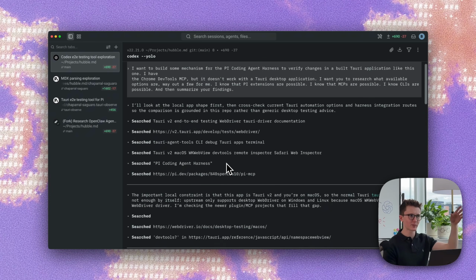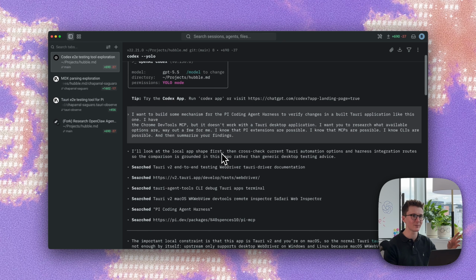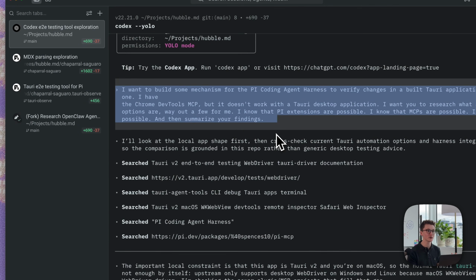Now, I have my terminal pulled up here with a Codex conversation. Everything I say will also be applicable to Claude Code, by the way. So this was more of an exploratory prompt where I was trying to set up an end-to-end testing solution so that when my agent's working on a desktop app, it can actually check its work. So I just asked a question on how to do this.